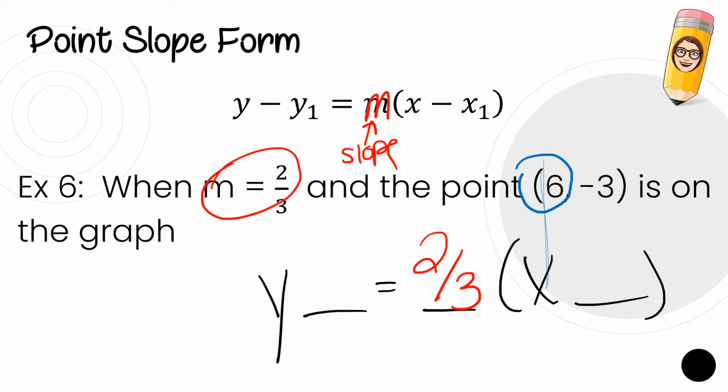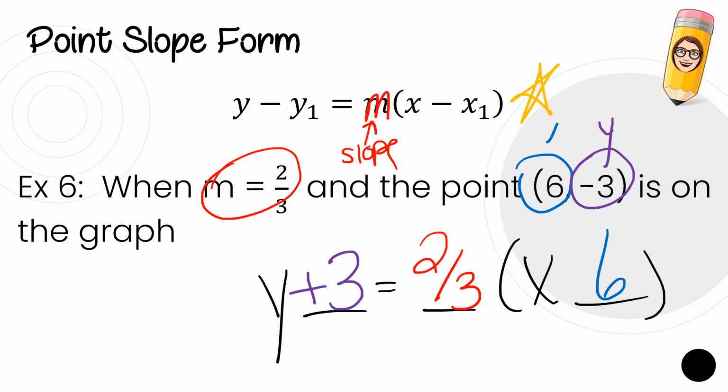If it has a +6 for my x, then with my x, I'm going to write -6. Now if my y says -3, with my y, I'm going to write +3. So we have to remember that special rule of changing your sign. All right, we've worked with that before. It's the same.